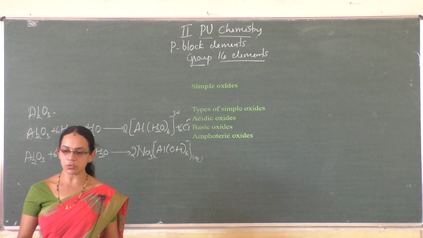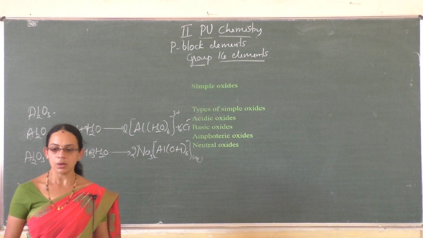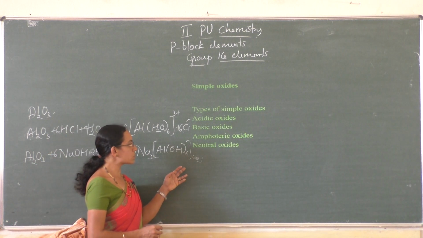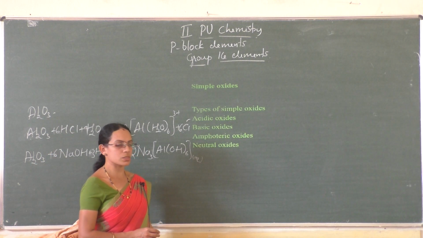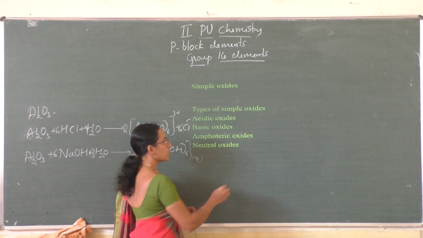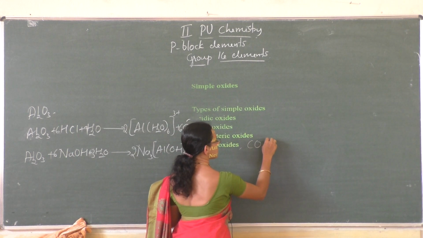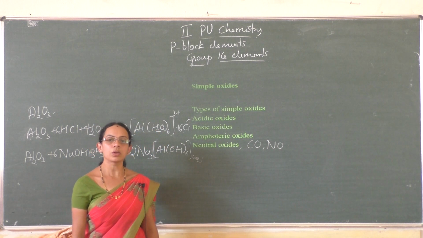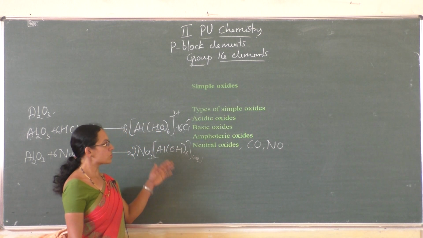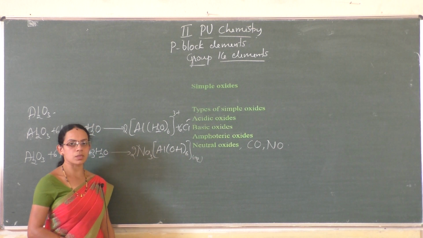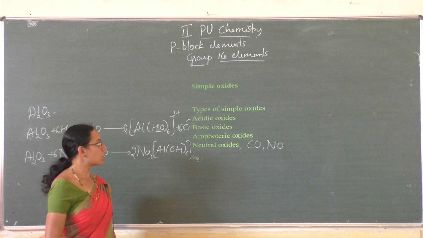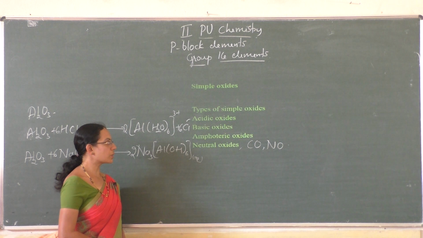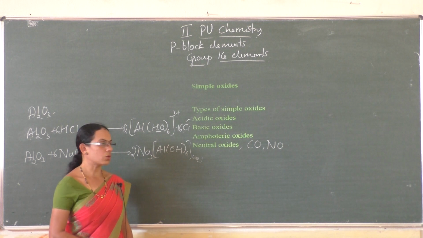And one more type of oxide is neutral oxide. So neutral oxides are neither acidic nor basic. Such type of oxides are called neutral oxides. Carbon monoxide or nitric oxide, NO, are the examples for neutral oxides. So these are the 4 types of simple oxides: acidic oxides, basic oxides, amphoteric oxides and neutral oxides.